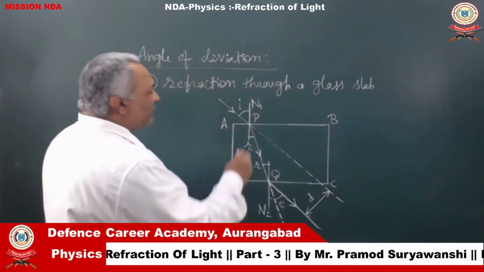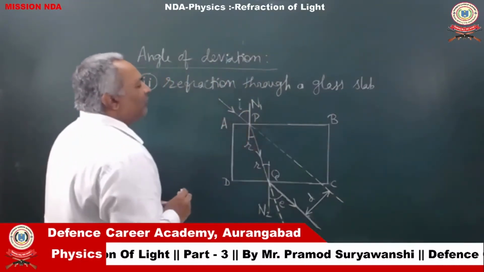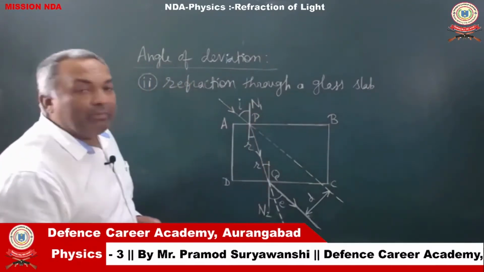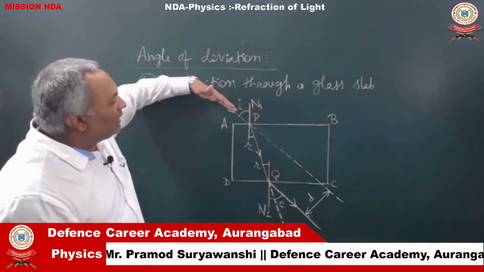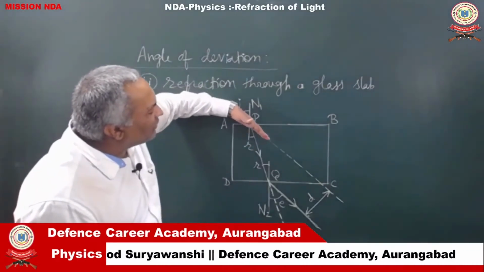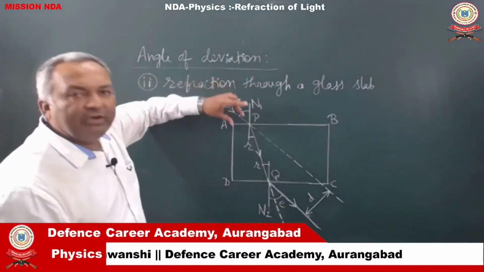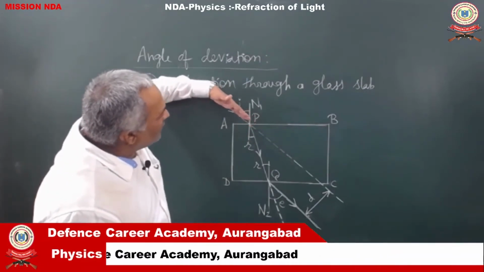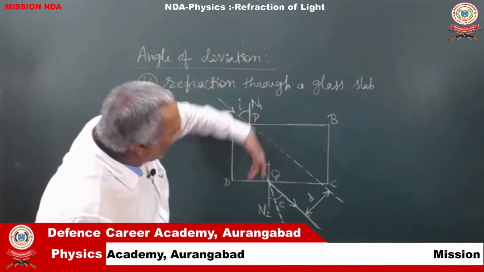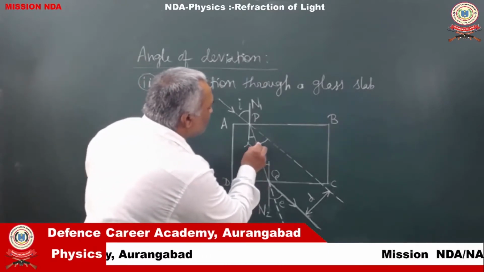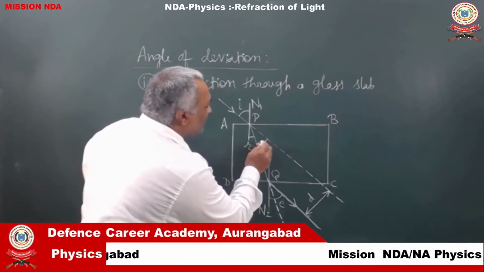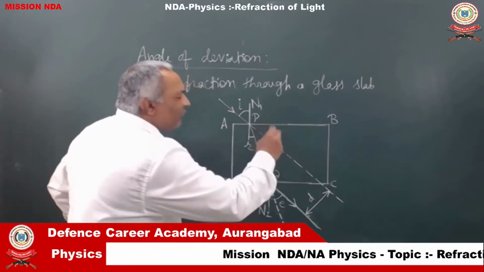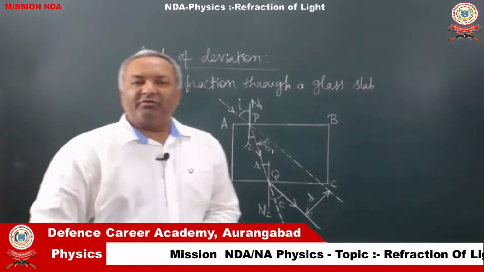First refraction is occurring at point P, where a ray of light is traveling from rarer medium to denser medium, so it bends towards the normal. This dotted line indicates the original direction of the incident ray, and this ray of light undergoes the change in direction through this much angle as it goes from rarer medium to denser medium. So this here is the angle of deviation for the first refraction.